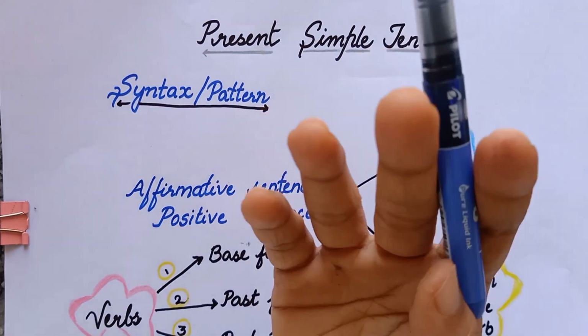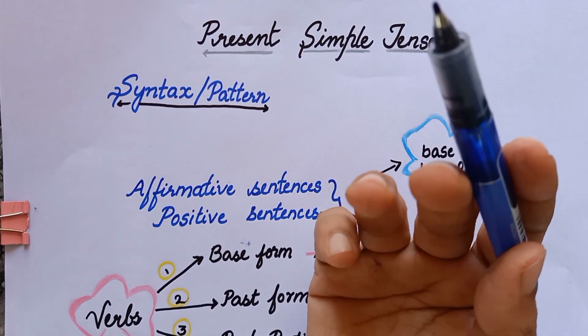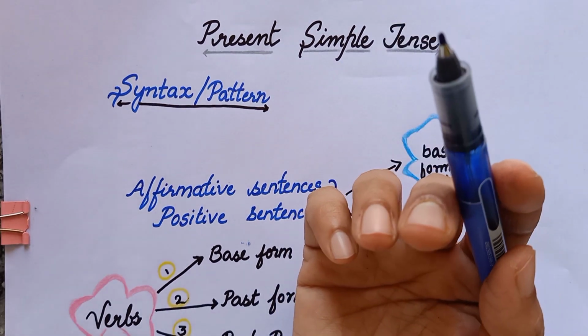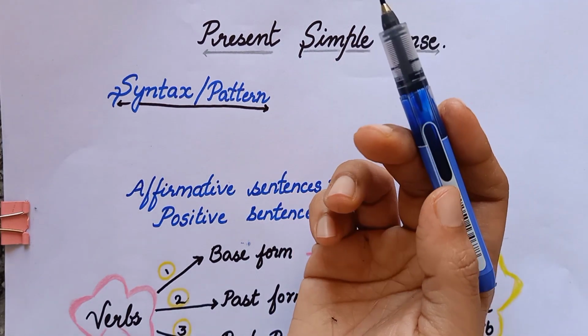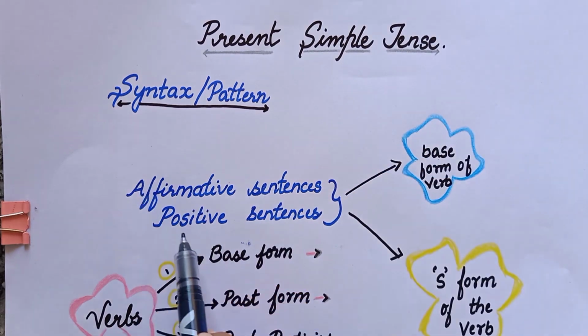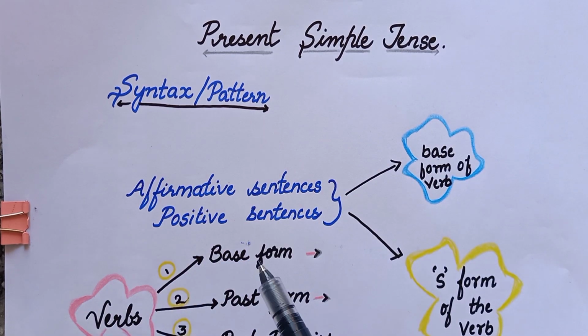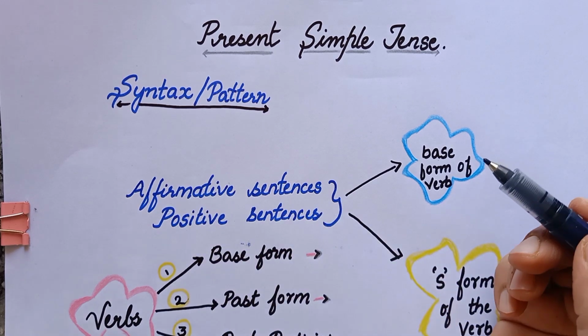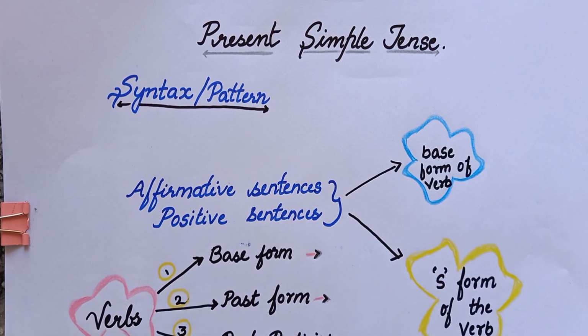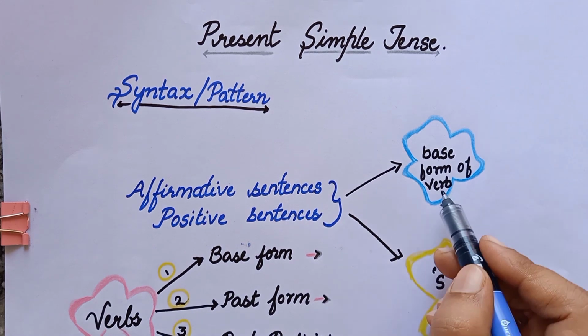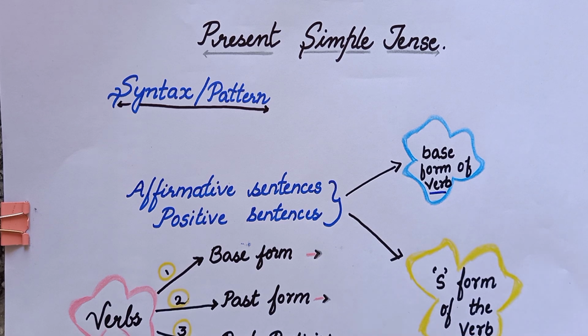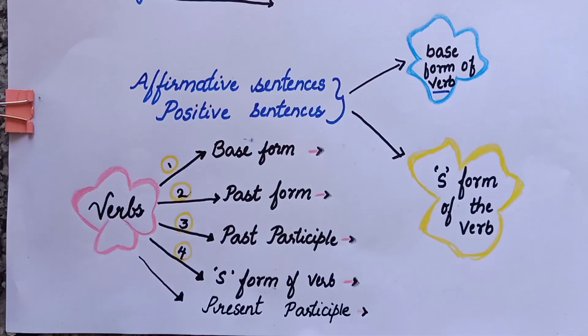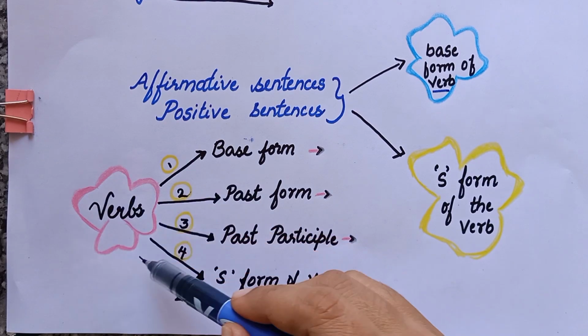तो नेक्स्ट आएगा इसका सिंटैक्स और पैटर्न सो विल हैव टू स्टडी द सिंटैक्स और पैटर्न टू नो how to frame a sentence for this present simple tense. Okay, so in order to frame the sentence for the present simple tense, we'll have to study the syntax or the pattern. So the first one we'll study about the affirmative sentences और positive sentences. तो positive sentences का जो structure है वो दो type का होता है. Okay, the first one will make use of the base form of the verb और दूसरा आएगा S form of the verb.